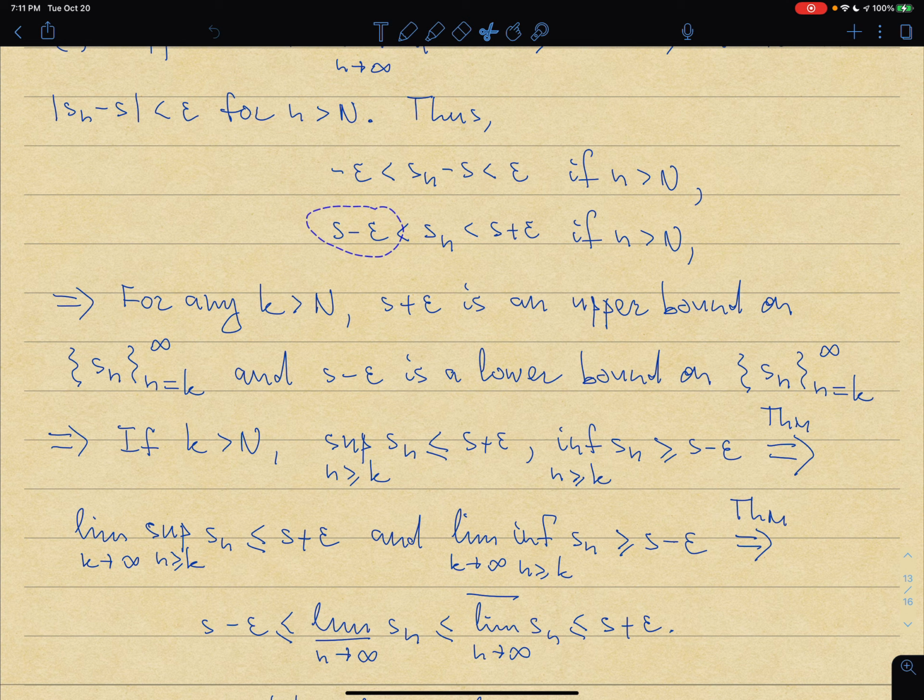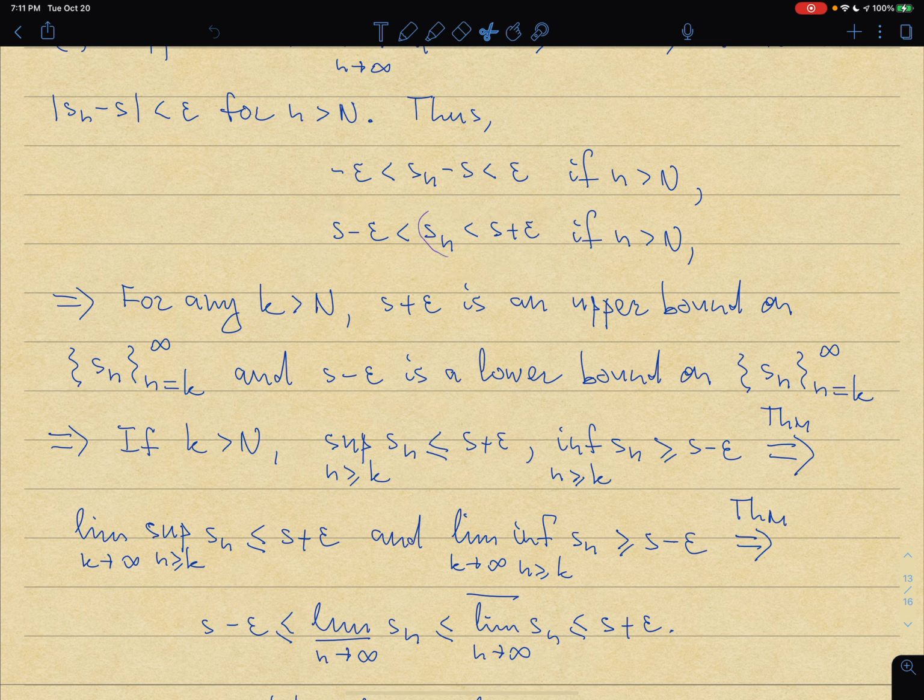So if I take a tail of my sequence starting from k, then S plus epsilon is an upper bound on the tail, and S minus epsilon is a lower bound on the same tail. Again, if I choose k greater than capital N and n greater than k, then n is bigger than capital N, so this should hold.